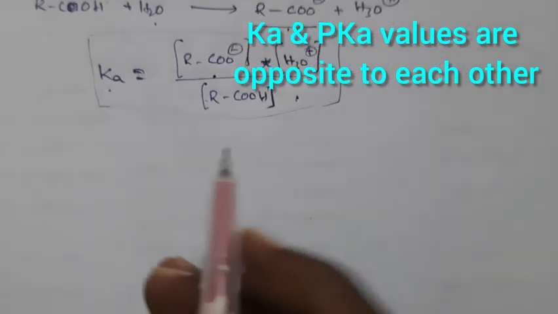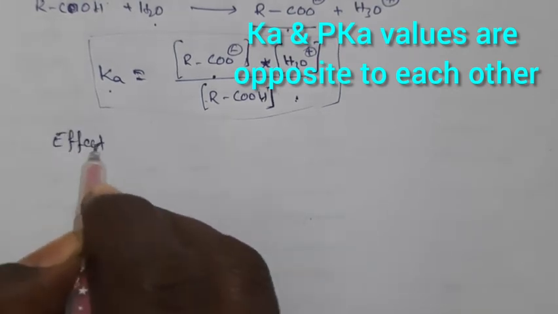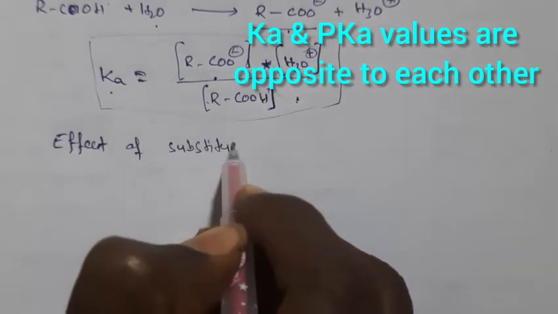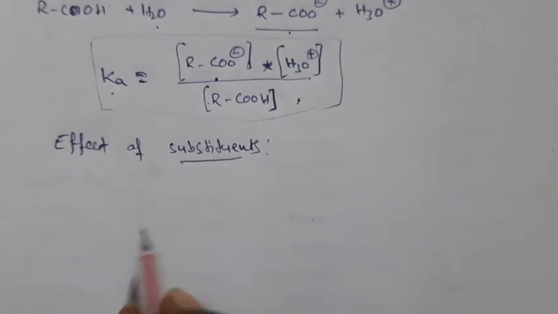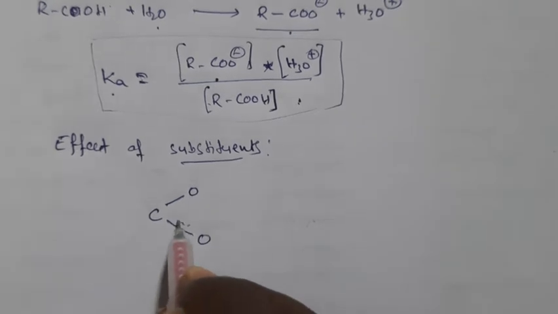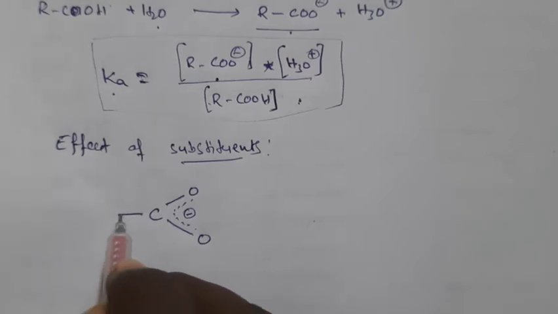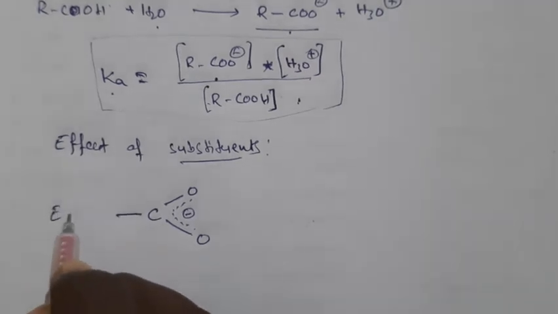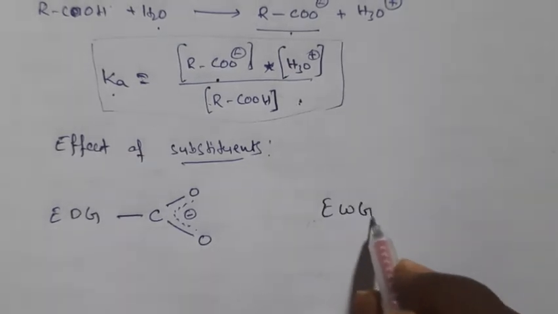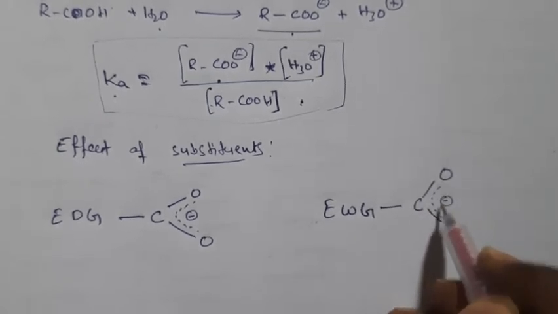Now what happens when other groups are present on the carboxylate ion? Effect of substituents, right? Suppose oxygens are there and the negative charge is delocalizing like this, and suppose we have electron donating groups on this carbon, and somewhere else electron withdrawing groups.